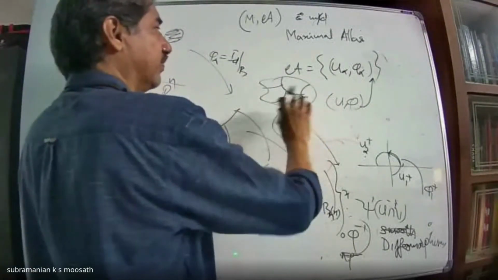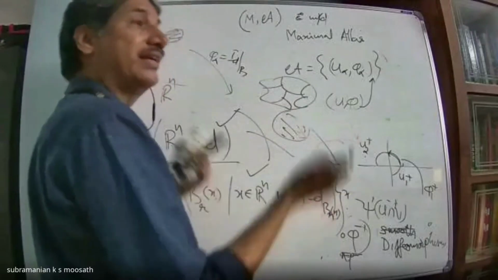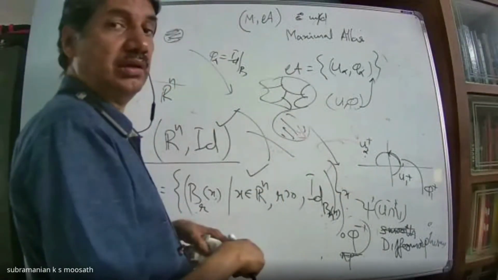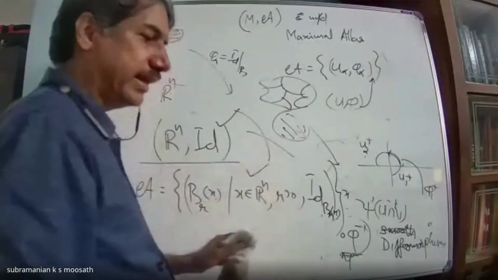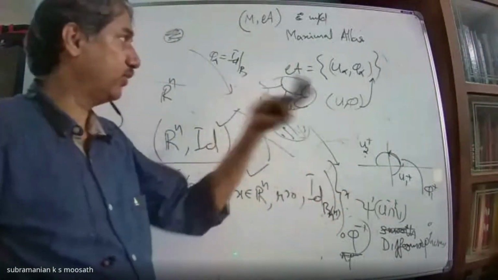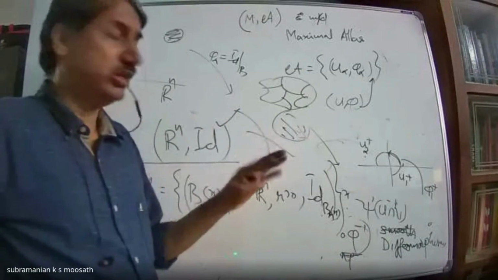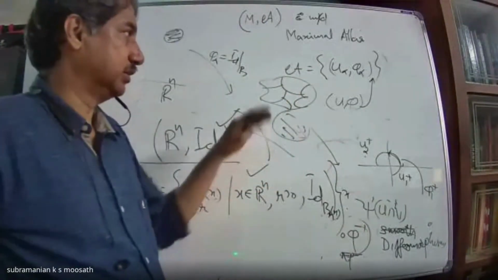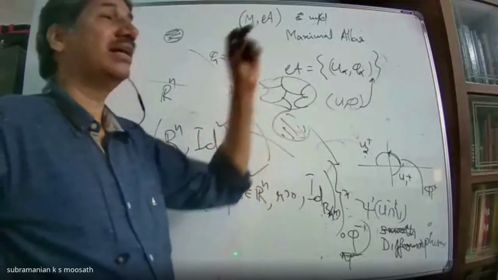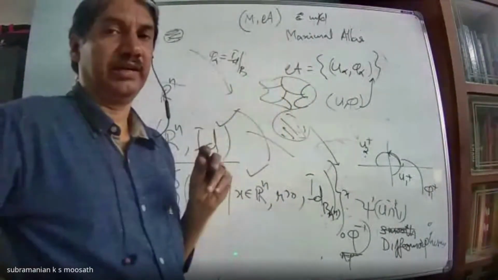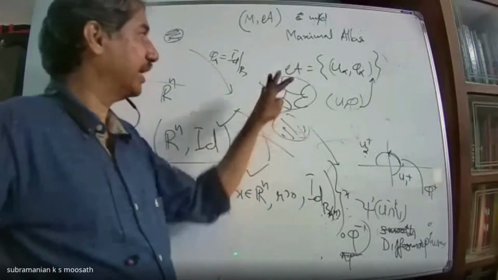But getting a maximal atlas is not that easy. But this is enough, because every atlas is contained in a unique maximal atlas.